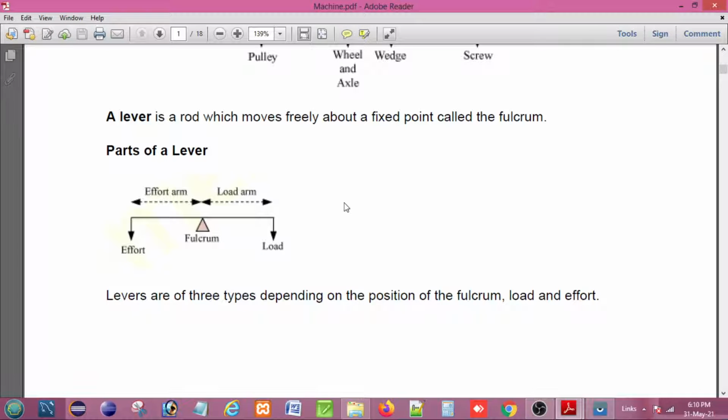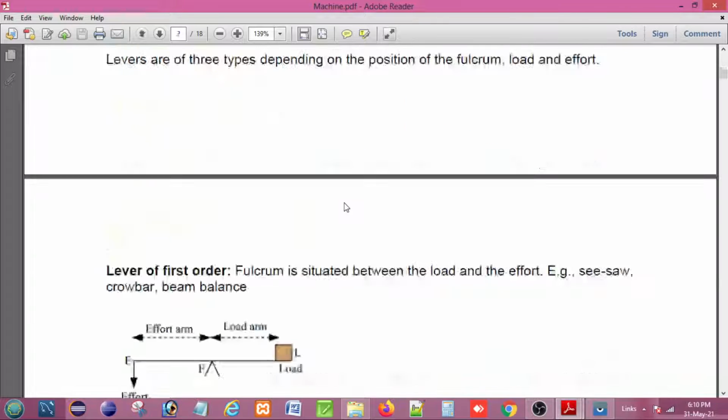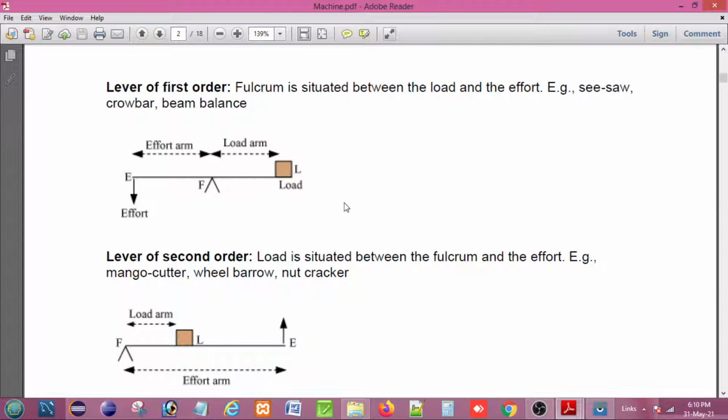Now in the case of the class 1 lever, we find that the fulcrum F is in between the load and effort, and the load and effort work in opposite directions. In that case, the mechanical advantage and velocity ratio can have any value. That value may be greater than 1, equal to 1, or less than 1.